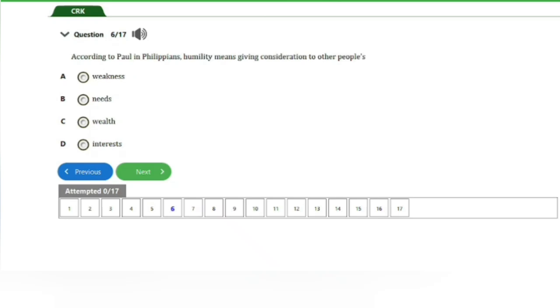Here's the next question, question number 6. It says, according to Paul in Philippians, humility means giving consideration to other people's A, weakness, B, need, C, wealth, D, interest. The answer to this question is interest, that's option D. Let's go ahead and check out the next question.